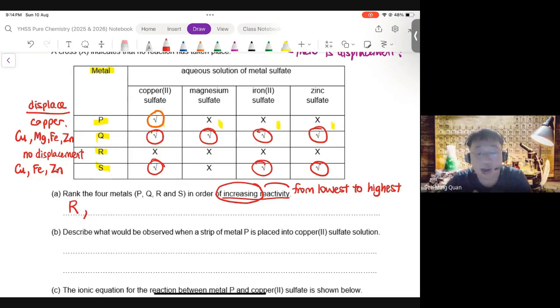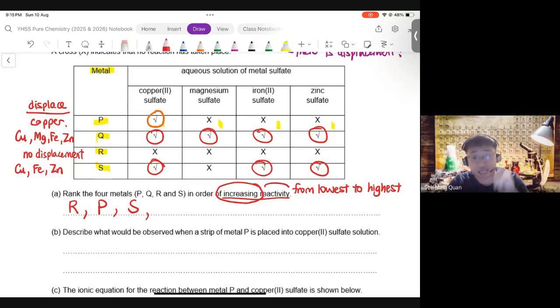Next, what is the next most reactive? P. P can displace copper only. All right. So P is more reactive than copper, but less reactive than magnesium, iron, and zinc. Then we come to S. S can displace three of the metals, copper, iron, and zinc, but not magnesium.